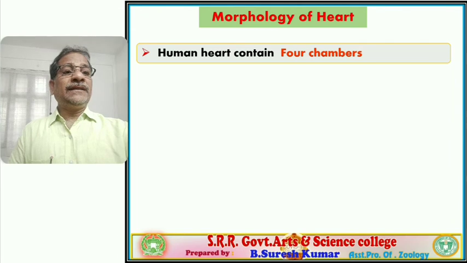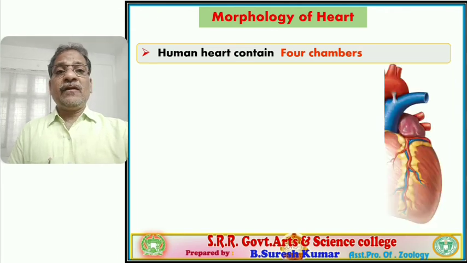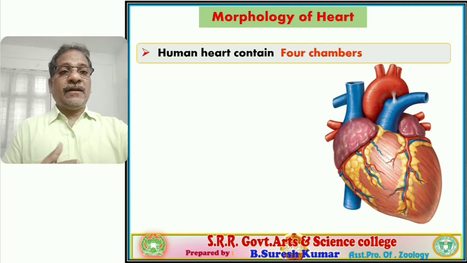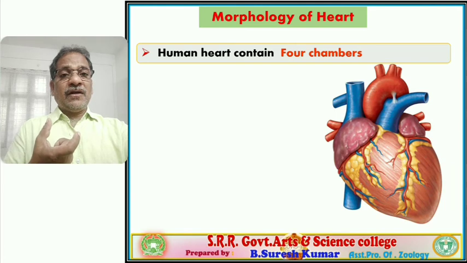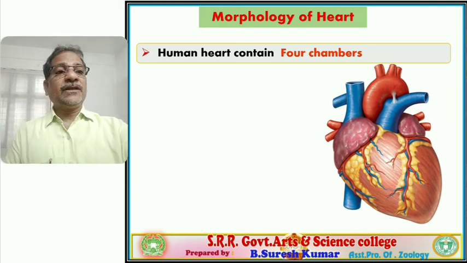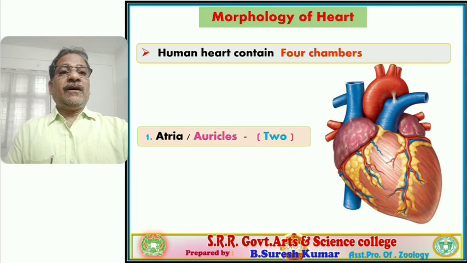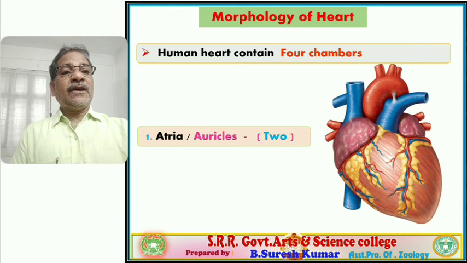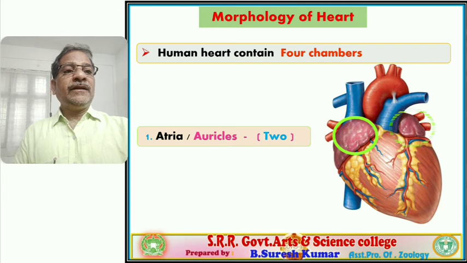The human heart contains four chambers. We have a four-chambered heart. This is a visual of the heart. Externally the four chambers are also clearly demarcated. The upper chambers are called atria, otherwise auricles. They are two in number. Observe this visual: the upper chambers are marked with green color rings.